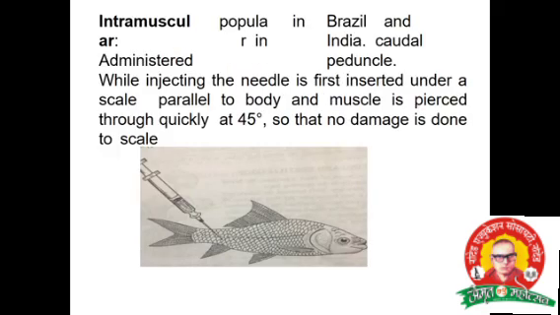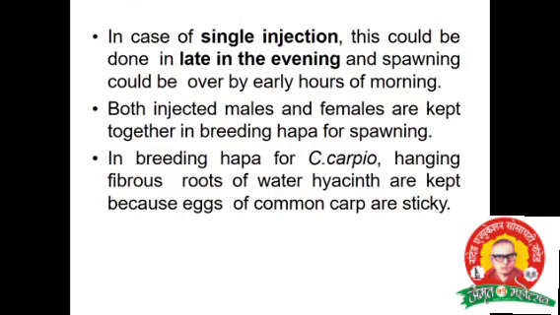This is the procedure. In Brazil and other countries, the needle is first inserted under the scale, parallel to the body, at a shallow angle, because sometimes damage is done. In the case of a single injection, spawning can be done in the evening, with the injected male and female kept together in the breeding hapa. Spawning takes place in the breeding hapa. For Cyprinus carpio, fibrous roots of water hyacinth are used, because the eggs are sticky. And this is the process.